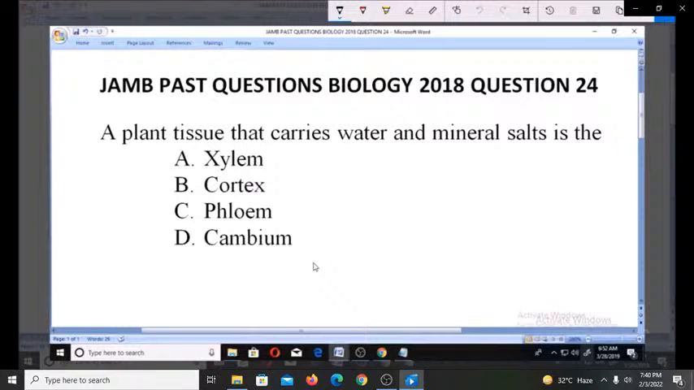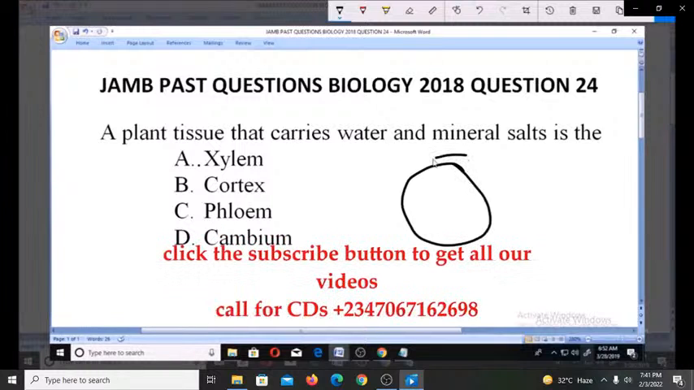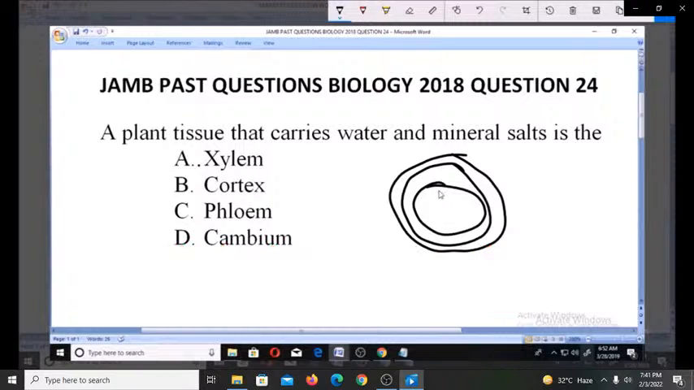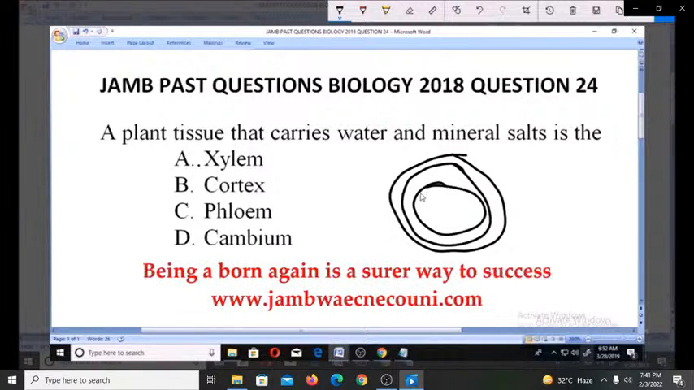Now, for us to put this into perspective, we need to understand that the vascular system for plants, if you check out the support system, has these tissues arranged in rings of this nature. Now, the very tissue that is responsible for carrying all these is the tissue known as xylem.